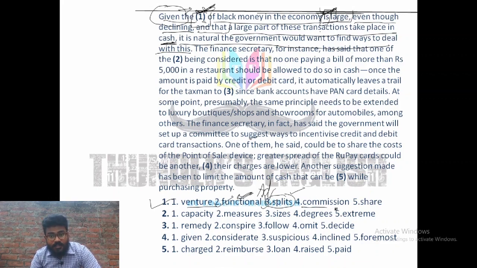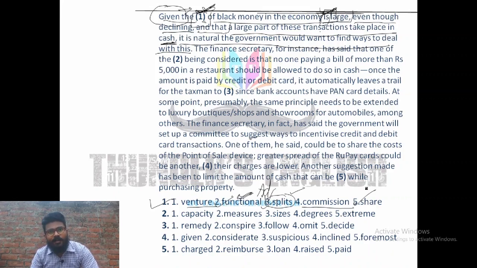Now the next one is commission. Commission of black money in the economy is large even though declining. Actually, it can be true, but according to the context, it does not fit in the sentence, because what kind of commission? Let's go further. Share of black money in the economy is large. Yes, it is absolutely correct. Share of black money in the economy is large even though declining.